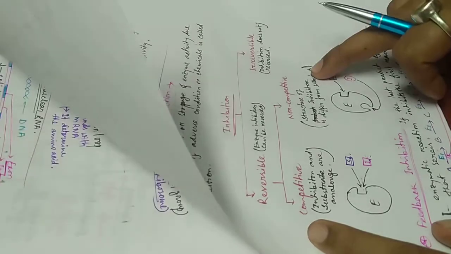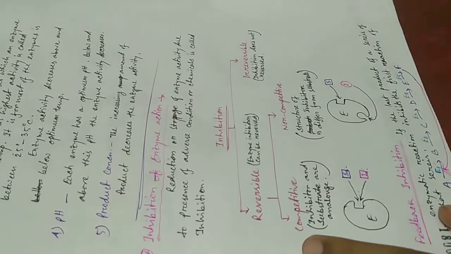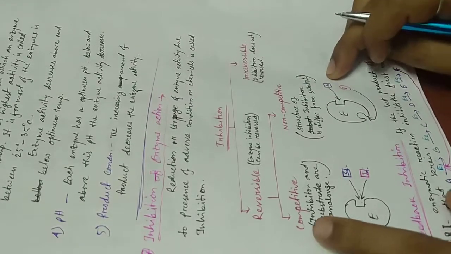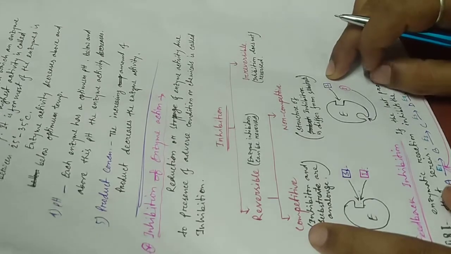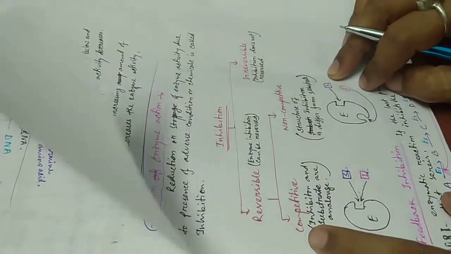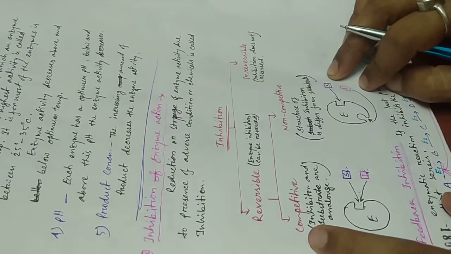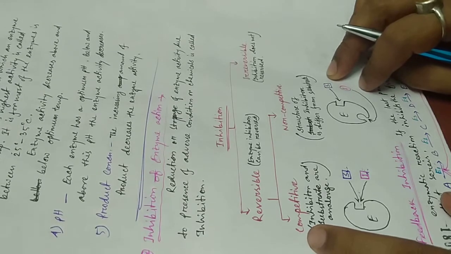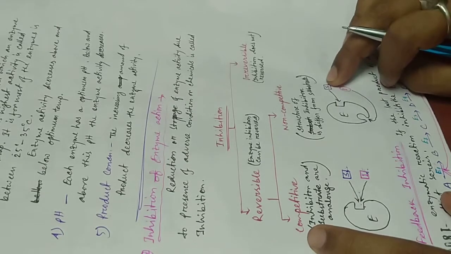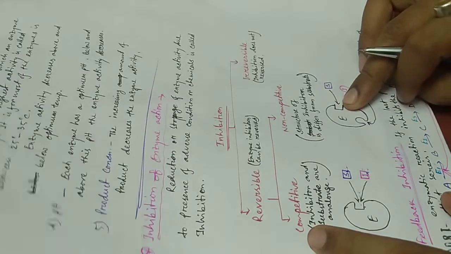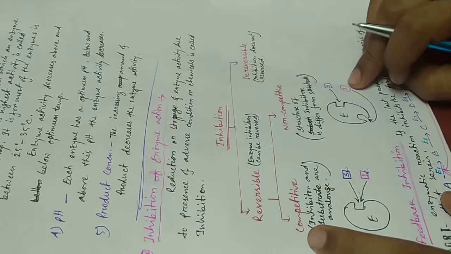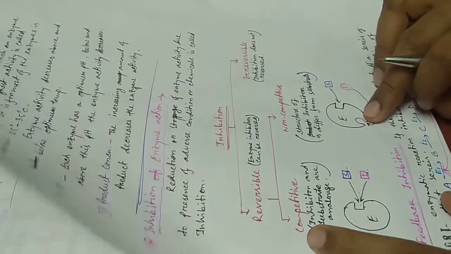Non-competitive inhibition is where the chemical structures of the substrate and inhibitor differ. For that, the substrate attaches to the active site and the inhibitor attaches to the allosteric site.